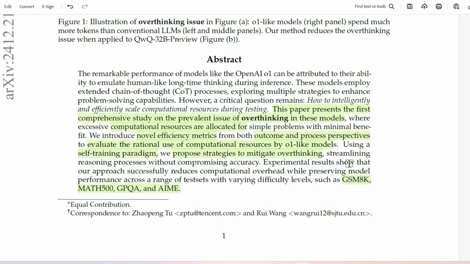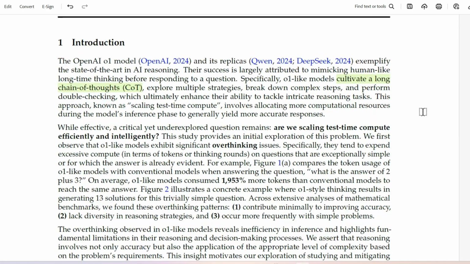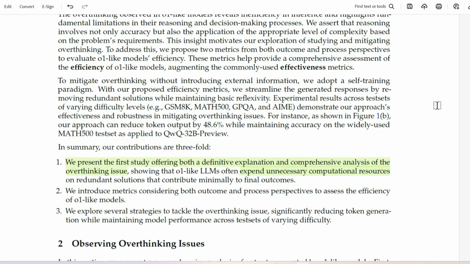Now, experiments show that our approach successfully reduces computational overhead while preserving the model's performance across a range of datasets with varying difficulty levels, starting from GSM 8K. We have Math 500, GPQA, a graduate level, Google Proof question and answers. This is another tough dataset to tackle, and AIME is another tough dataset to tackle. So let's go and see the paper.